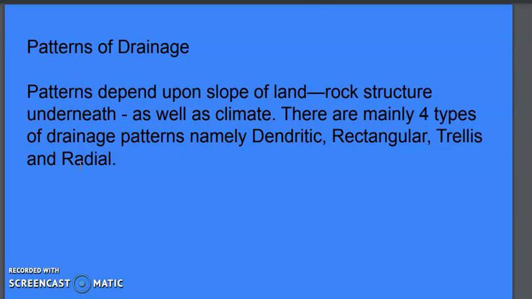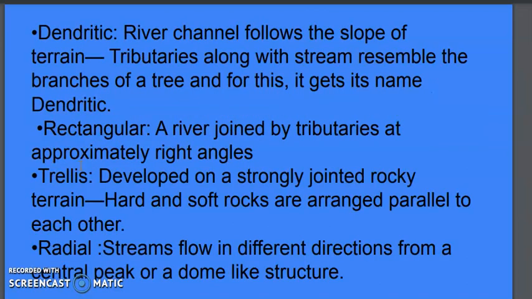There are basically four kinds of drainage pattern we have. That is the radial drainage pattern, dendritic drainage pattern, trellis drainage pattern, and rectangular drainage pattern. I will discuss all the drainage patterns now. Now the dendritic drainage pattern.